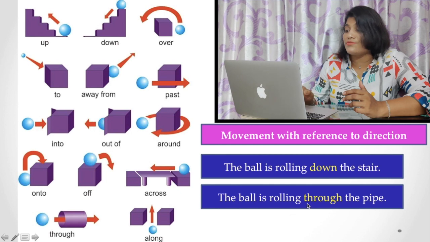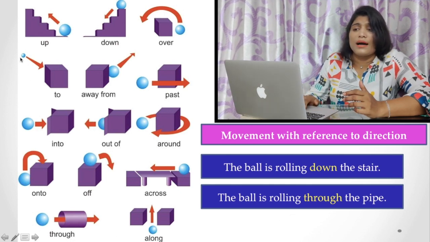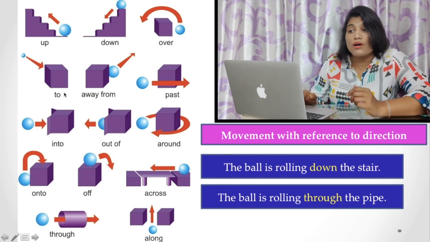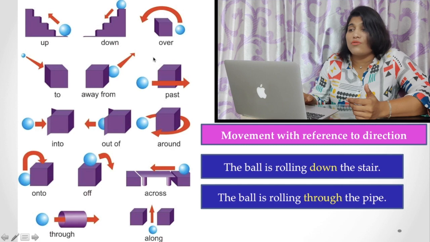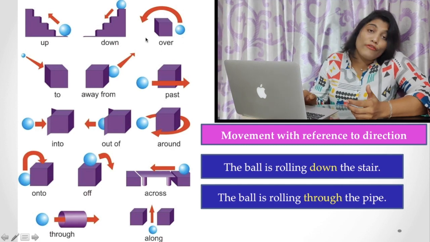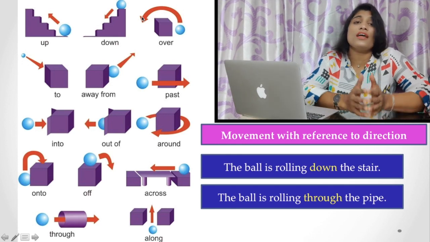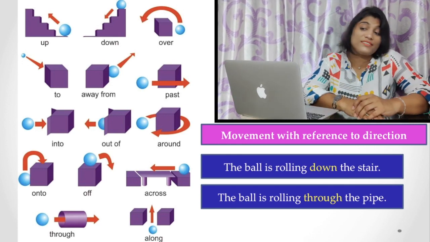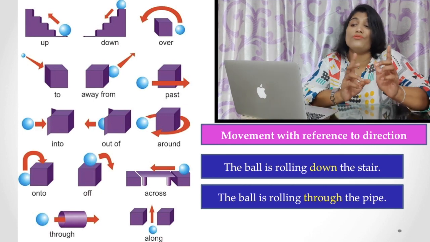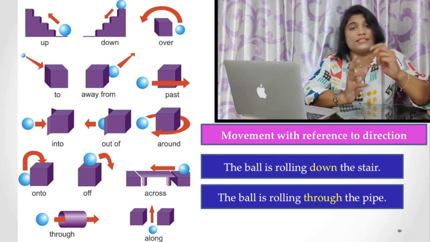The ball is rolling through a pipe. The ball is coming to the box, or it is away from the box, or it passes over the box. When we are talking about a movement with a particular direction, we have to use prepositions like up, down, over, to, away from, past, round, out of, etc.